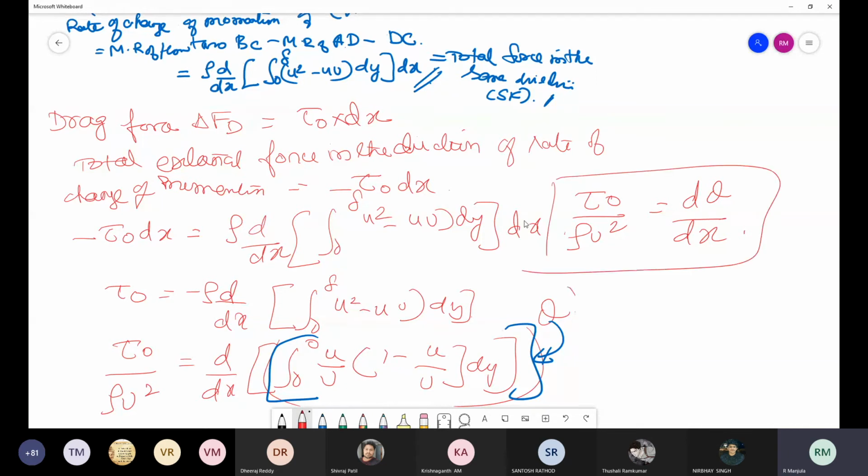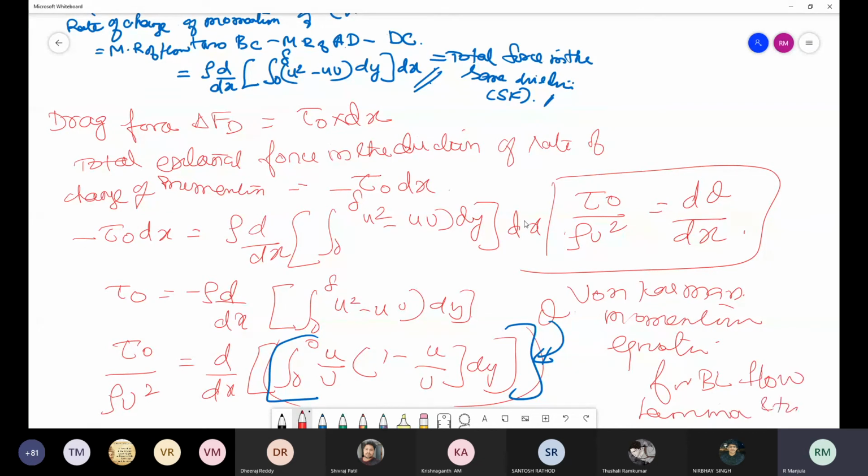And this equation is called the von Karman momentum equation for boundary layer flow. This is a shear force equation for boundary layer flow. This is a more important equation. It is applicable for both laminar as well as turbulent flow.